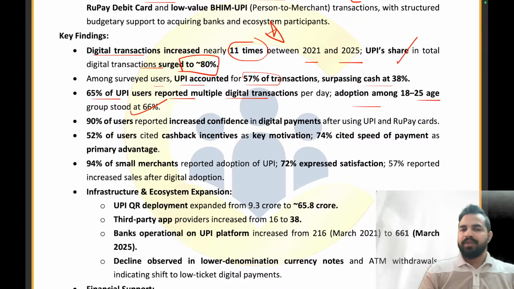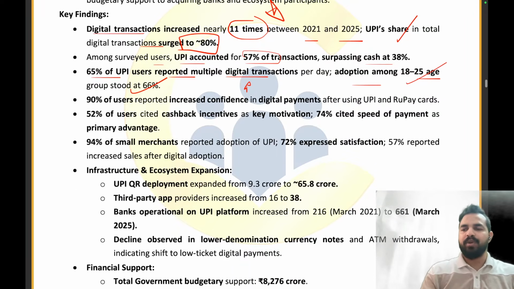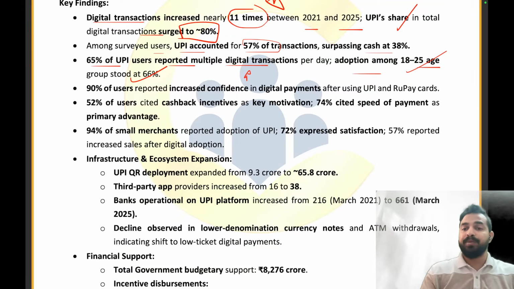Clear, everyone? So 65% of the UPI users reported multiple digital transactions on an everyday basis, and the adoption was quite high in the age group of 18 to 25 because they accounted for 66% of the total transactions. 90% of the users reported increased confidence in digital payments after using UPI and RuPay cards. तो UPI और RuPay cards को देखते हुए 90% of the users का confidence बढ़ा है digital payments के अंदर after the usage of UPI and the RuPay cards.